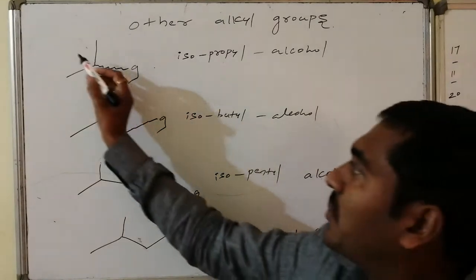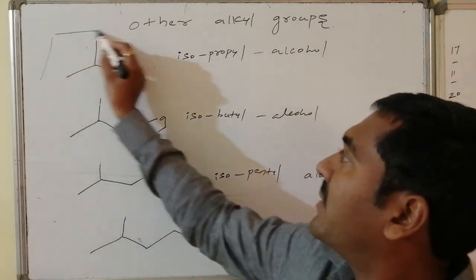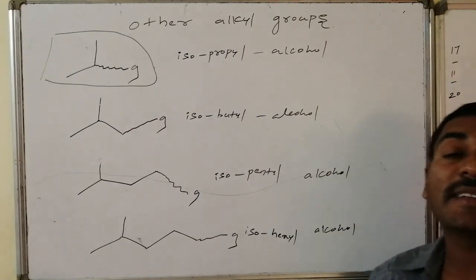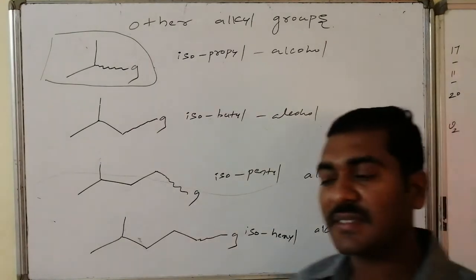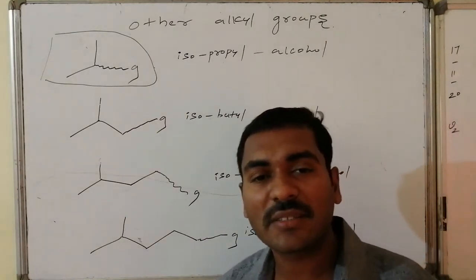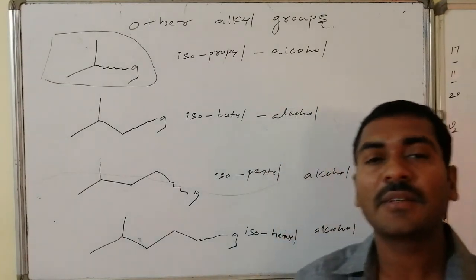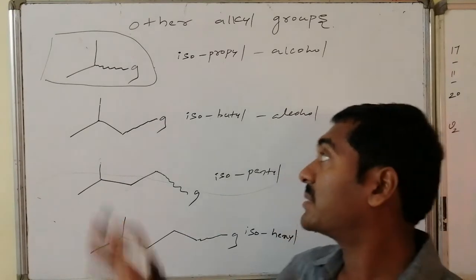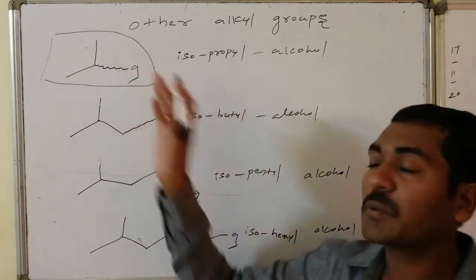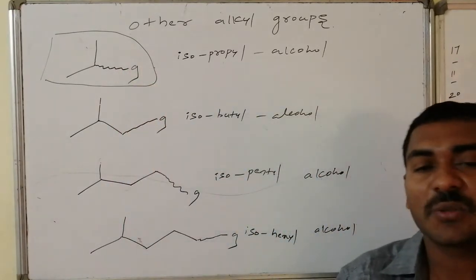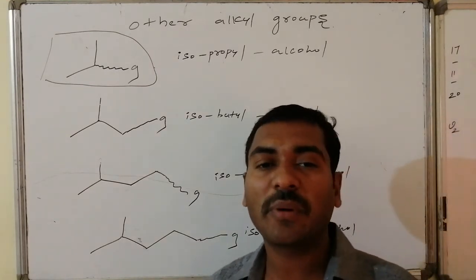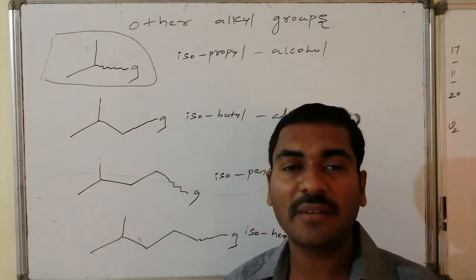Let us see the anomaly. This particular one we already discussed, and this carbon is a secondary carbon. We said it is also secondary propyl. Yes, isopropyl and secondary propyl are both the same. But nowadays we mostly represent this particular alcohol or this particular group as an iso group. Hence you also write it as isopropyl wherever it occurs, but not as secondary propyl. But both are the same.